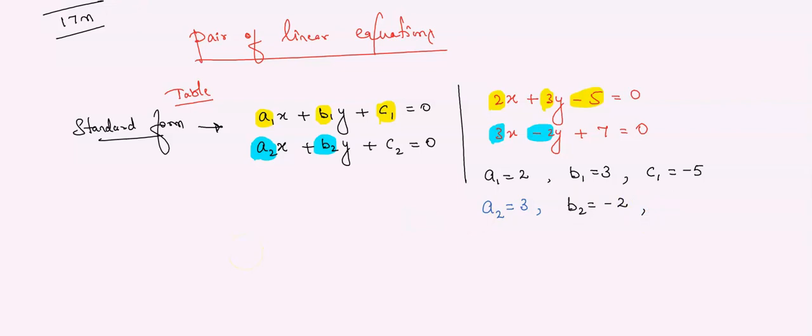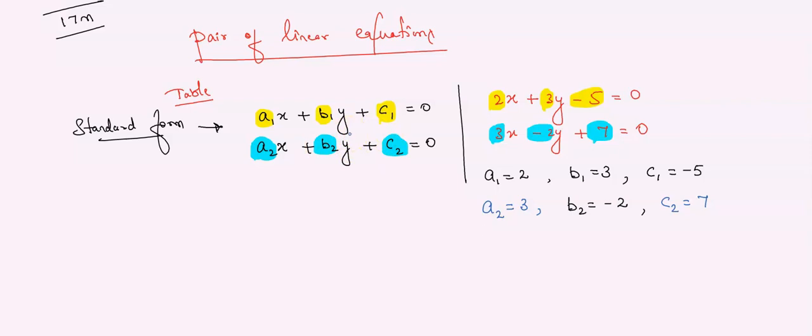Next, C2. In place of C2, what is there? Plus 7. So we can say that the value of C2 is plus 7. Now, did you understand how to find A1, B1, C1, A2, B2, C2? Yes. So the standard form of pair of linear equation is A1x plus B1y plus C1 is equals to 0, A2x plus B2y plus C2 is equals to 0.